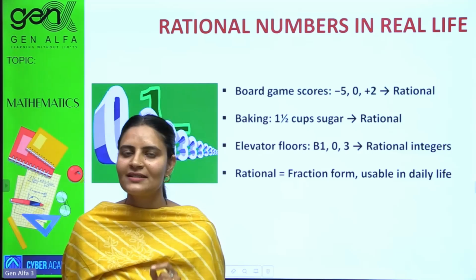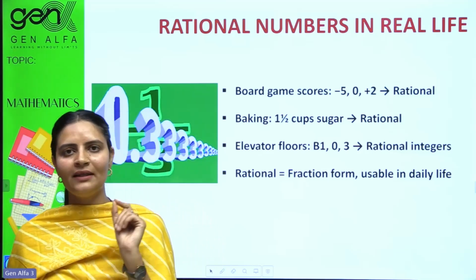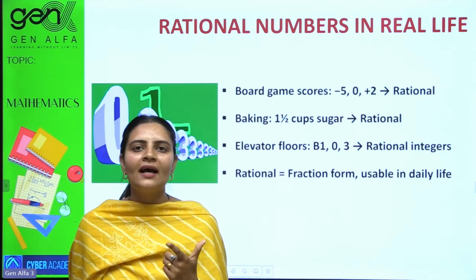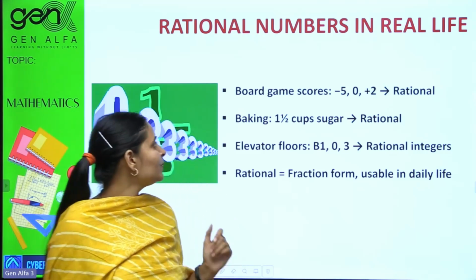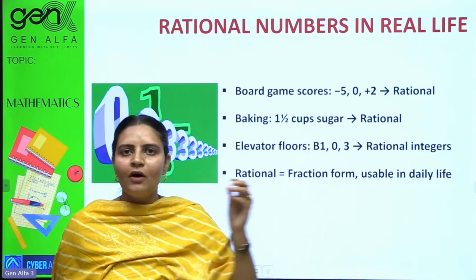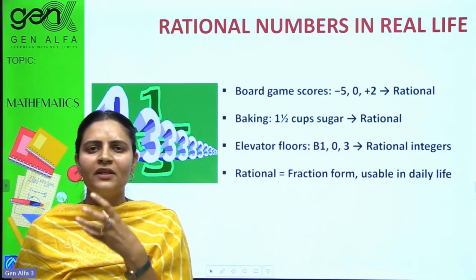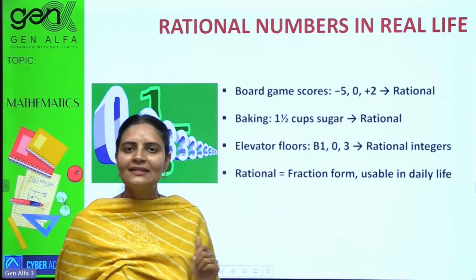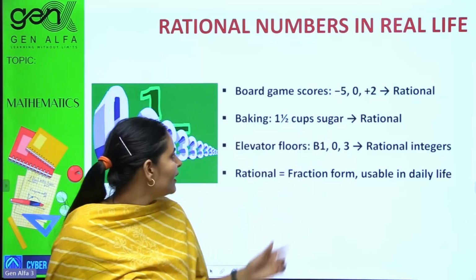But they can be expressed in p by q form, as numerator and denominator, so they can be taken as rational numbers too. And if a recipe calls for 1.5 cups of sugar while baking, that would be considered a rational number.